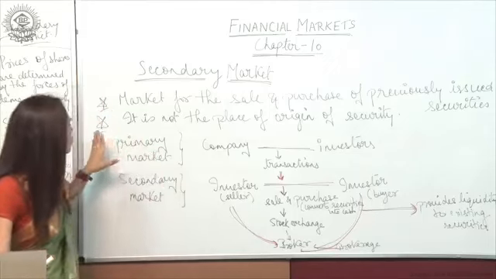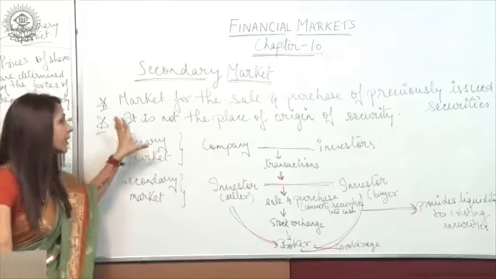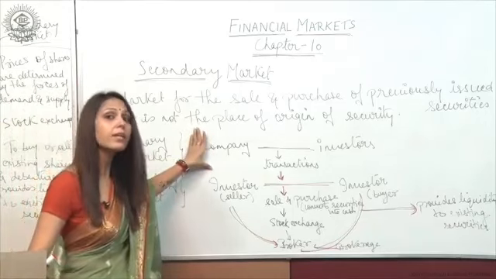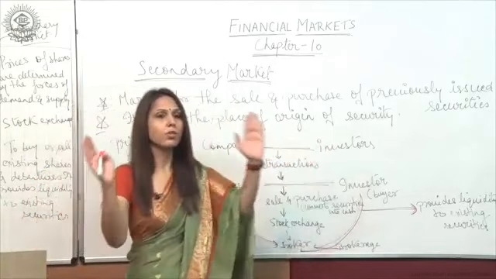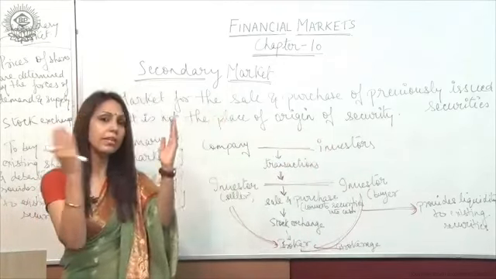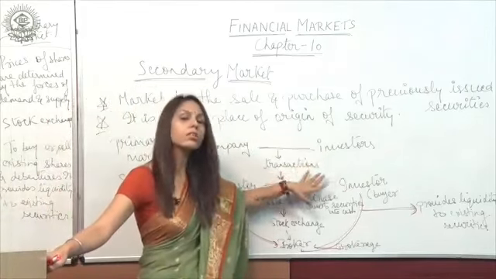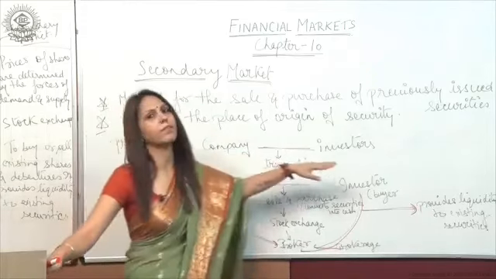In the primary market, as we discussed earlier, companies issue securities to the investors. So there is a direct link between the company and the investors, and the sale of securities takes place between the company and the investors.